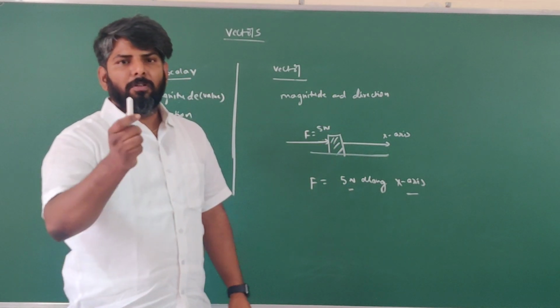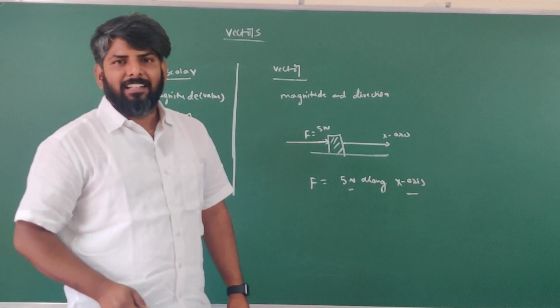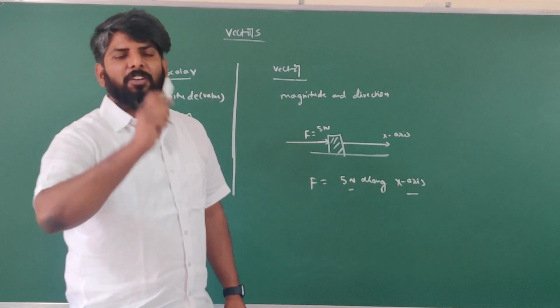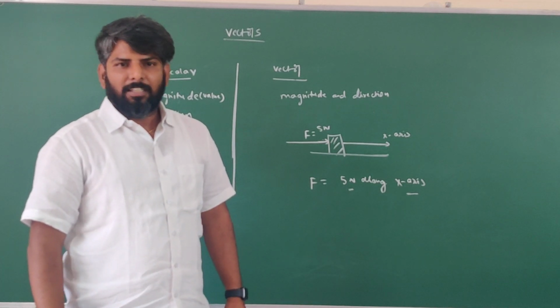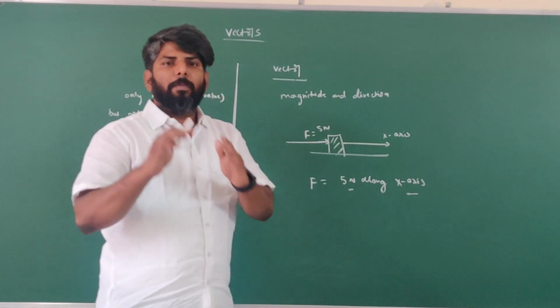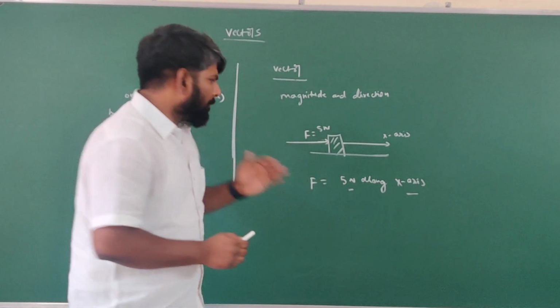Then tell me, do you want to be like a scalar or vector? No doubt you need to be like a vector quantity. Got it? For these vector quantities there are so many examples. For example,